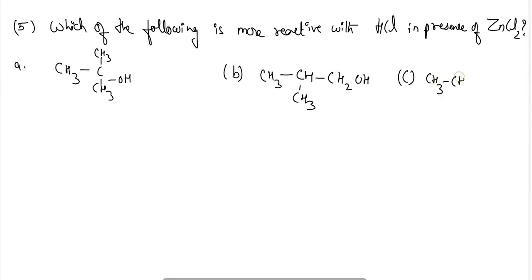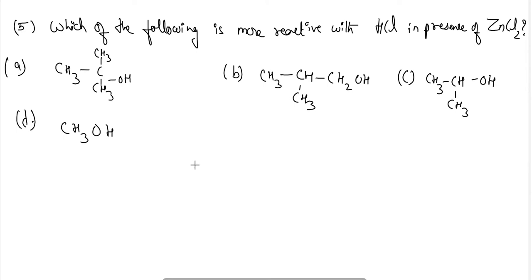CH3, CH, CH3, OH, and the last is CH3OH. So out of these four, which one is more reactive with HCl in the presence of ZnCl2?